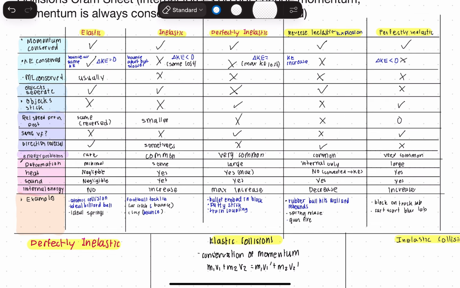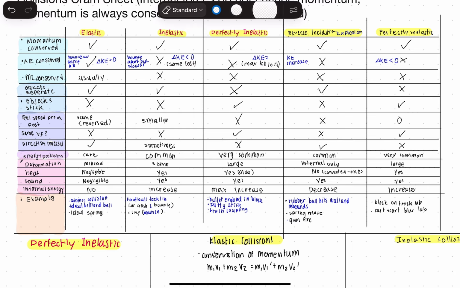Now for reverse inelastic, we have momentum conserved, kinetic energy not conserved, mechanical energy not conserved, objects do separate, objects don't stick. The relative speed pre versus post is not available for this. Same final velocity is not available. Direction reversal will happen. It's common in energy problems. The deformation will be internal only. There will be heat converted to kinetic energy. Sound, yes, there is. Internal energy will be a decrease. Some examples of reverse inelastic, or explosion, collisions are a rubber ball hitting the wall and rebounding, a gun firing,